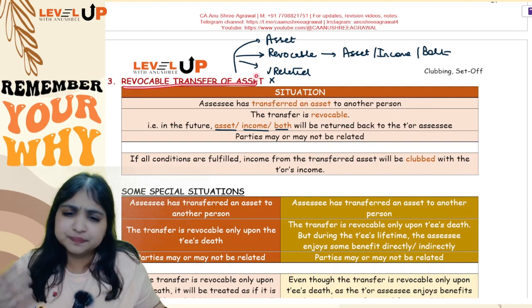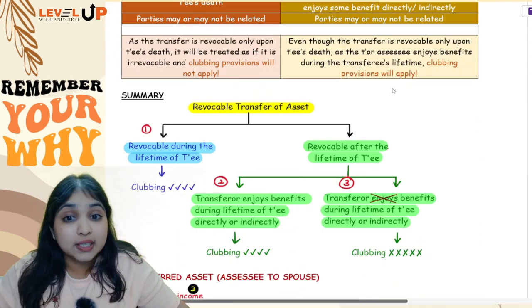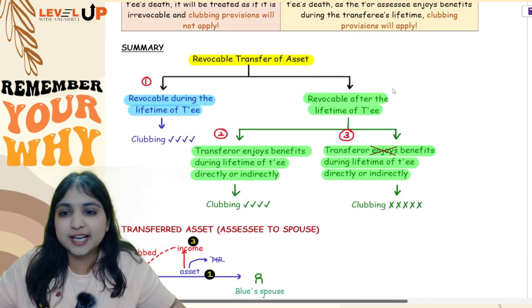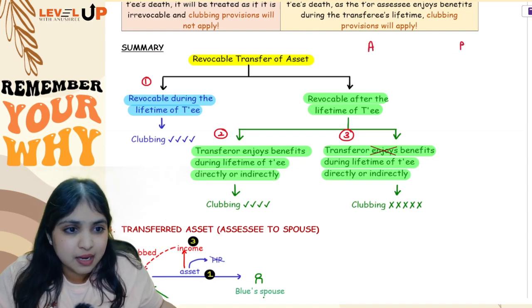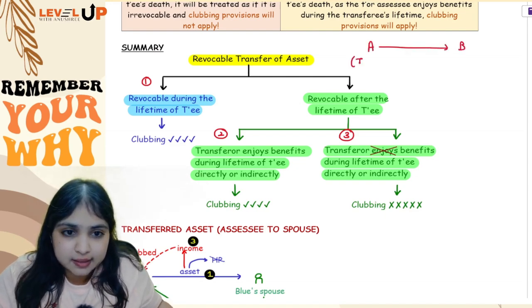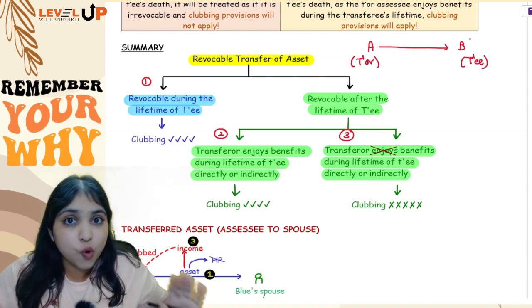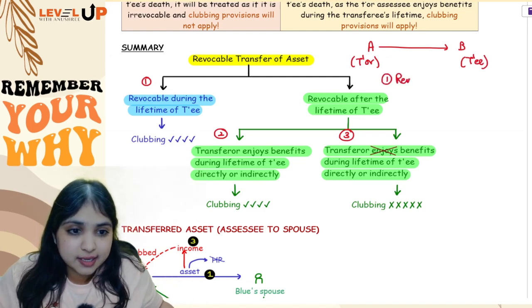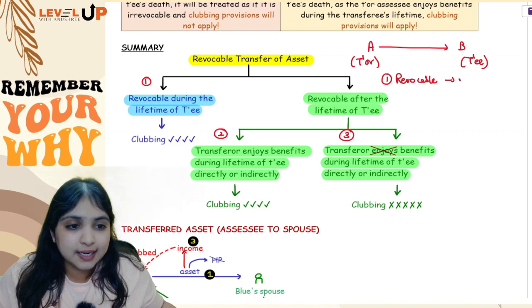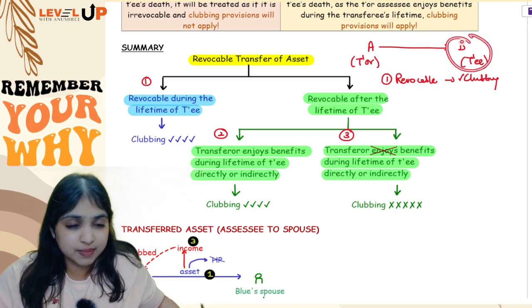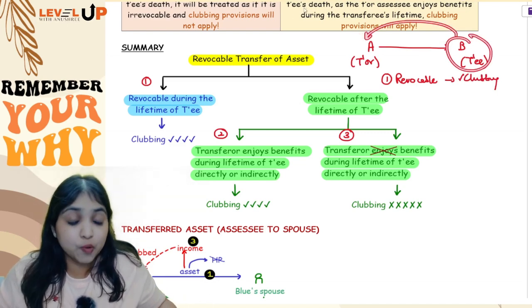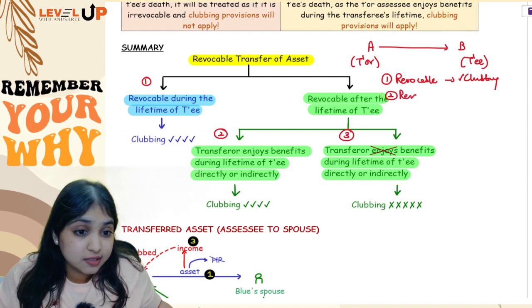But this adjustment will not end so easily. There are totally 3 situations inside this adjustment which I will explain to you through the flowchart. See, let's take one example. Let us say A and B are two people in the story. Now, Mr. A is the transferor and B is a transferee. Now, A is transferring the asset to B and it is a revocable transfer of asset. So, if I just say that it is a revocable transfer of asset, then yes, clubbing provisions will apply, which means even though it is Mr. B who is earning the income from the asset, the income will be clubbed with Mr. A's income.